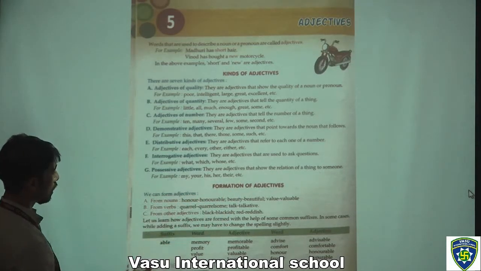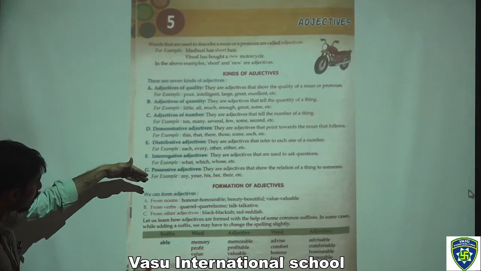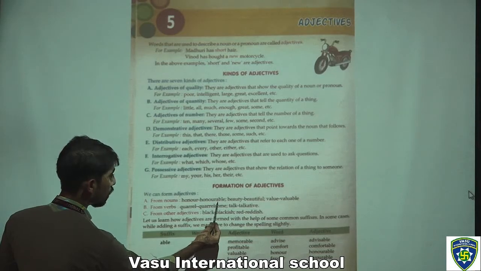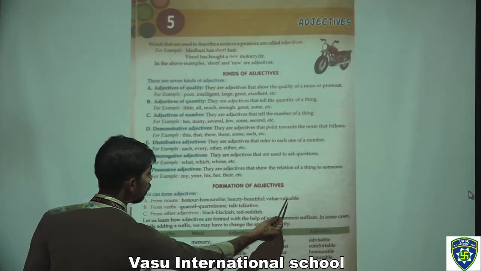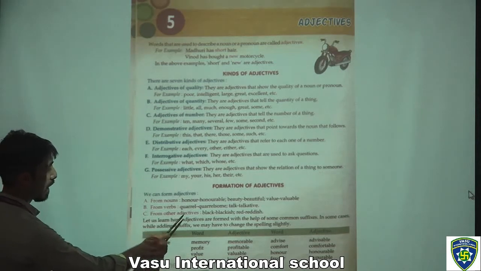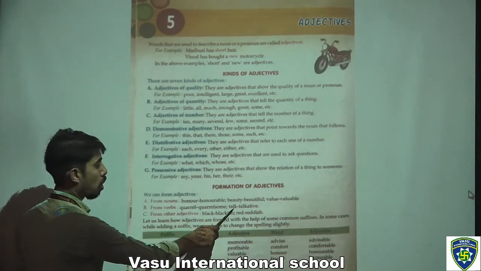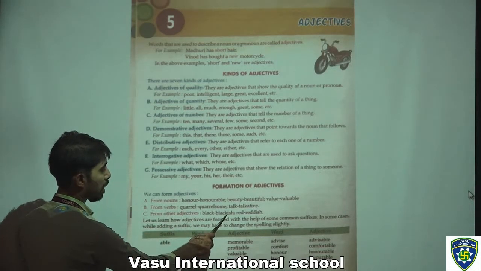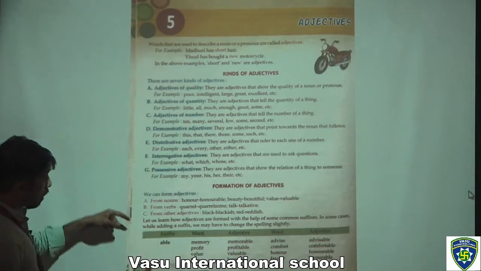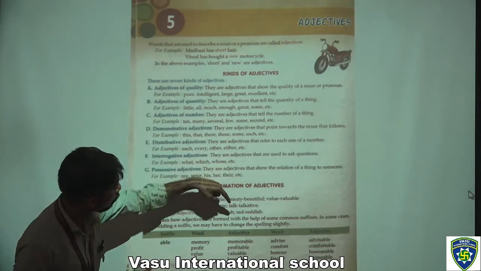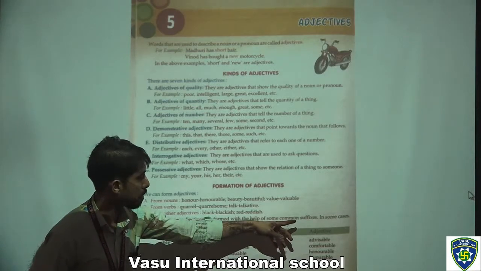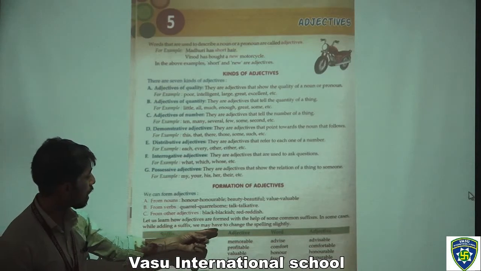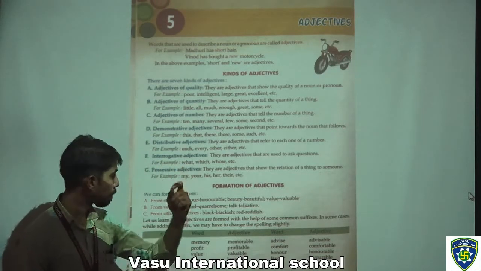Now we have the formation of these adjectives. We can form adjectives like this. From nouns we can form honor, honorable; beauty, beautiful; value, valuable. From verbs we can form quarrel, quarrelsome; talk, talkative. From other adjectives we can form black, blackish; red, reddish. Let us learn how adjectives are formed with the help of some common suffixes. In some cases, while adding a suffix, we may have to change the spelling slightly.